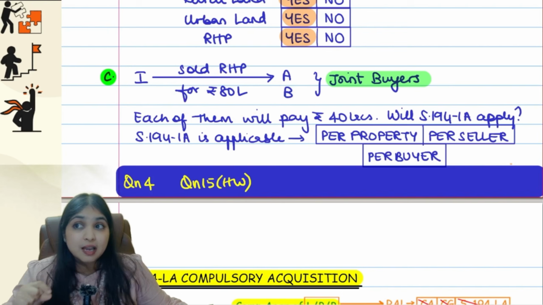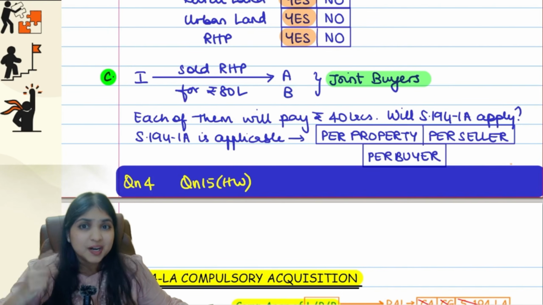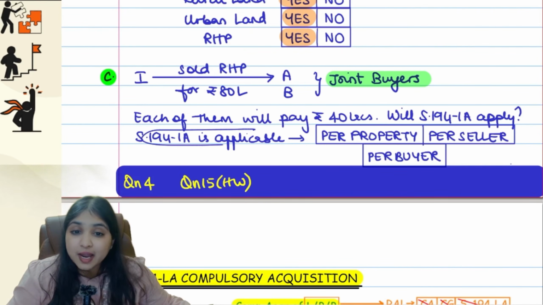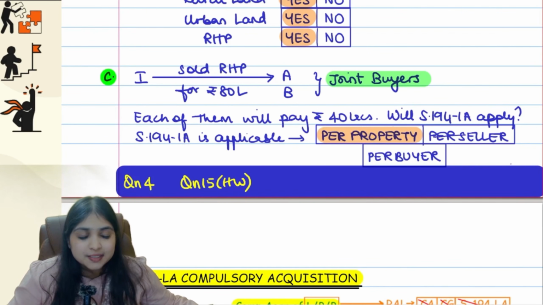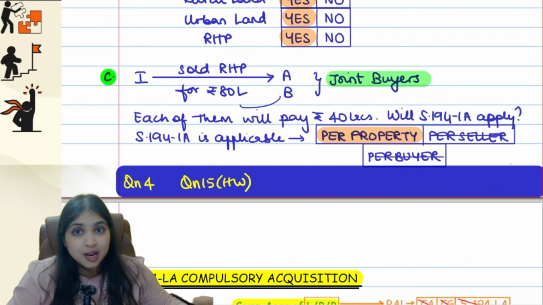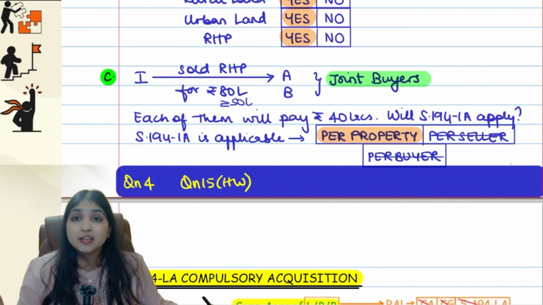So will I apply the limit per seller, per buyer? Or will I check, okay, for this house, the amount is 80 lakhs, which is at least 50 lakhs. 194IA is applicable basically per property, not per seller, not per buyer. You will not see how much amount each buyer is paying, no. You will not see how much amount each seller is getting, no. You will just see what is the value of the property, 80 lakhs, which is at least 50 lakhs. That's all. Welcome to 194IA.